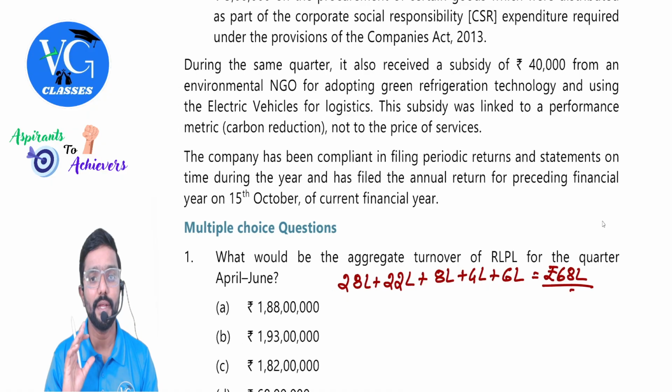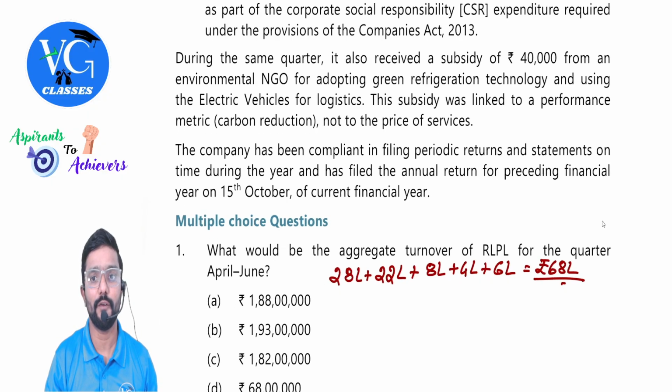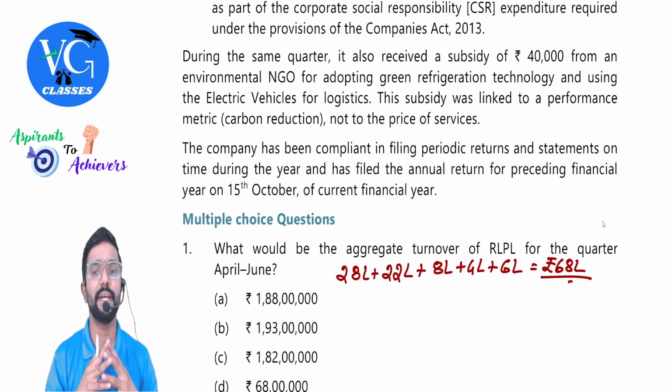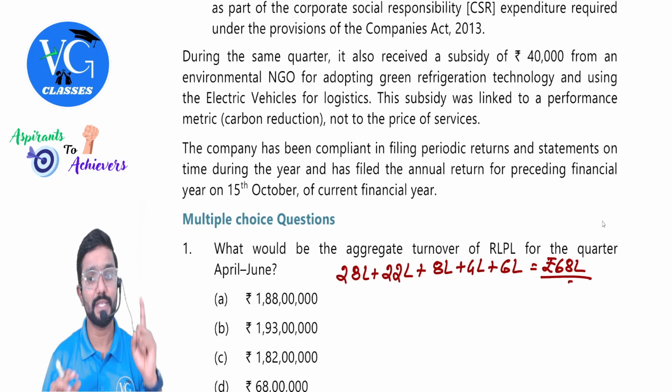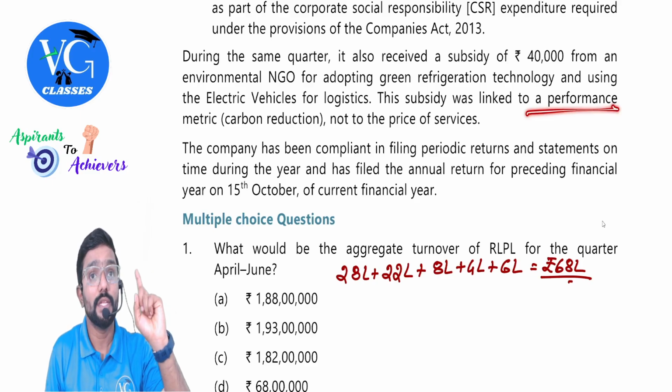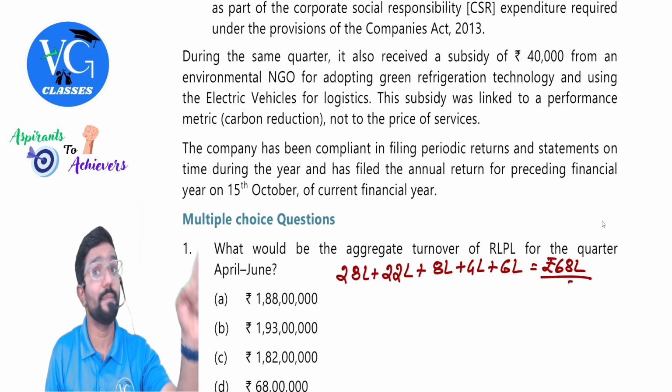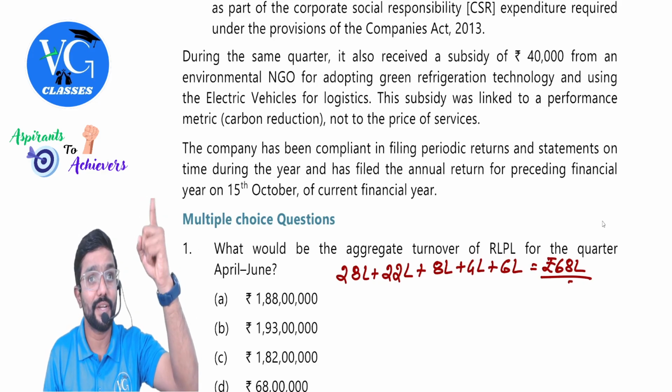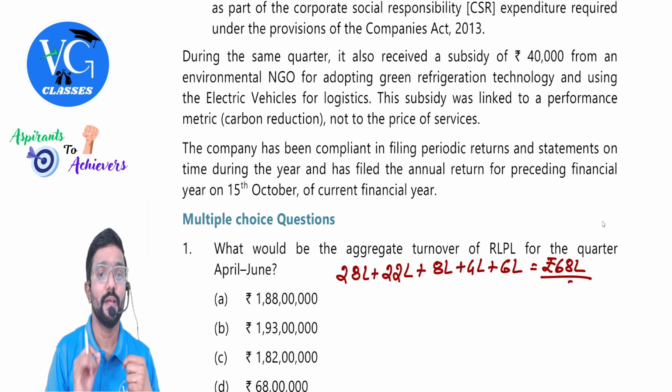During the same quarter, it also received a subsidy of rupees 40,000 from an environmental NGO for adopting green refrigeration technology and using the electric vehicle for logistics. This subsidy was linked to the performance, but not to the price.